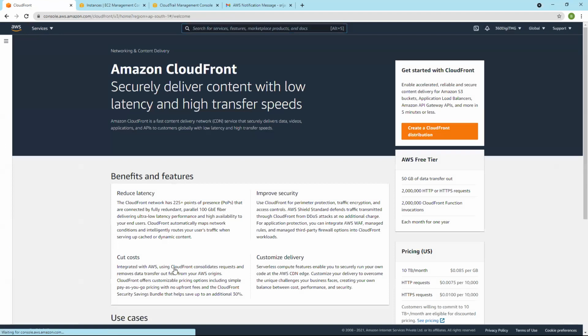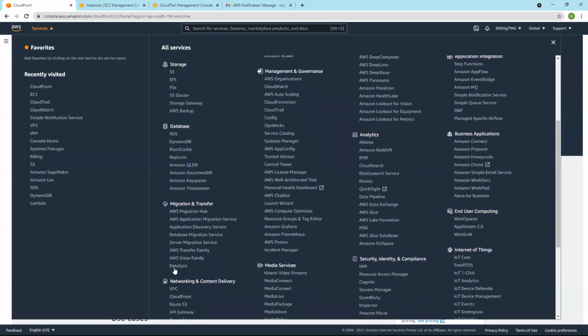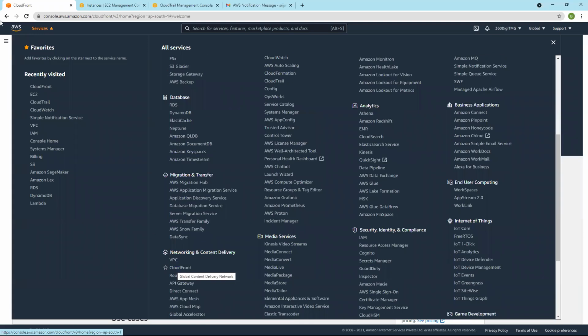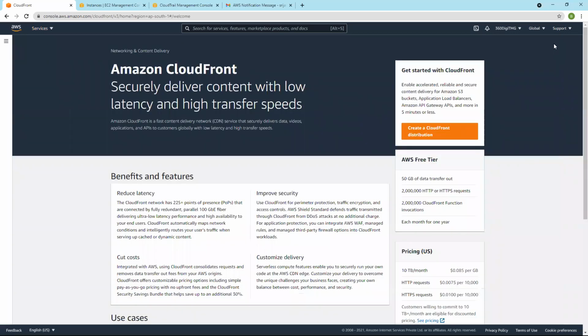VPC, after VPC, we have CloudFront. So what is this CloudFront? As I said, it's a content delivery network. It's not a new thing. Content delivery networks are already there. Many third-party vendors are providing these CDNs.